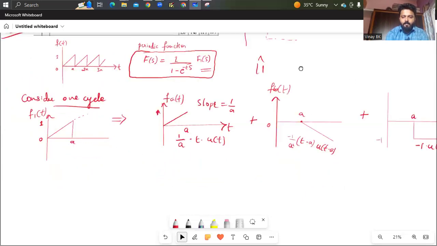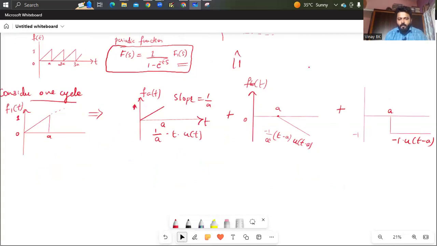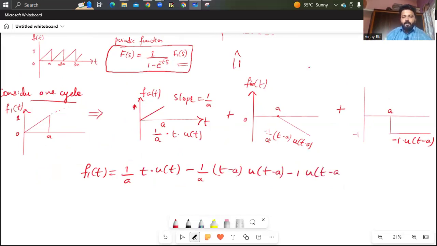So now let's add. f1 of t is nothing but 1 by a into t into u of t, minus 1 by a into t minus a into u of t minus a, minus 1 into u of t minus a. So you can get this. Now you need to find the Laplace transformation for this.